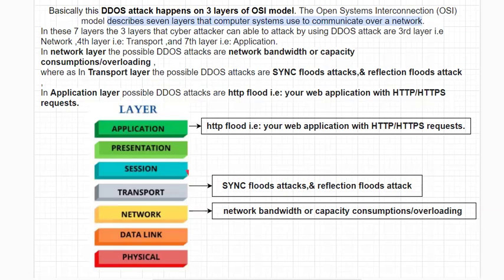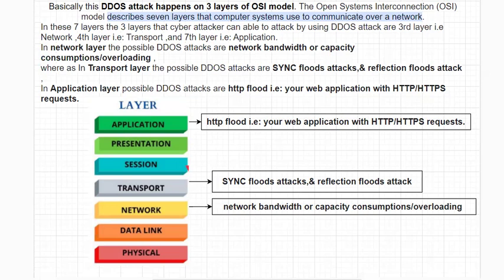You can see I have even marked the important points darkly. That is, DDoS attacks happen on three layers of OSI. In the network layer, network bandwidth or capacity consumption or overloading happens. In the transport layer, SYN flood attacks and reflection flood attacks will happen. And in the application layer, HTTP flood attacks will happen. So these are the three layers which are affected, and these are the DDoS attacks carried out on these three layers by cyber attackers.